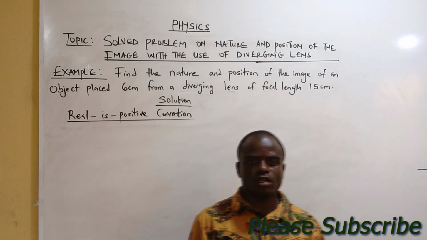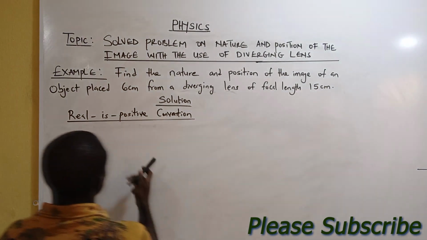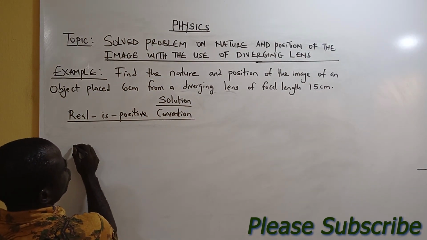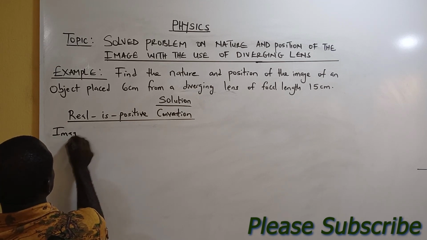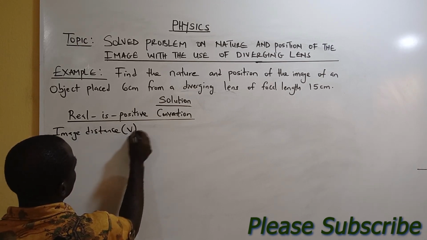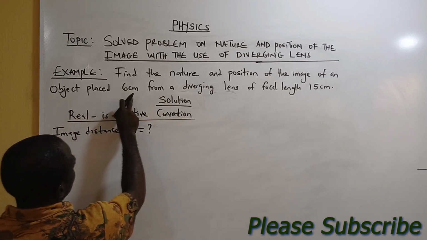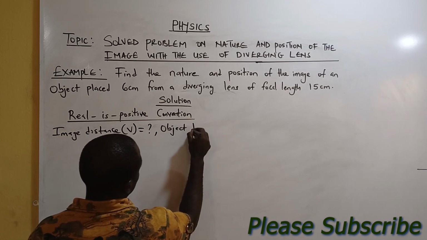Good day, students. Today, we want to solve a problem that involves diverging lenses. First thing to do is to write down the parameters. Find the nature and position of the image. That is, image position means image distance, V, question mark, of an object placed 6 cm. That's object distance.